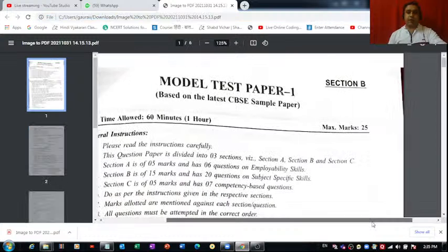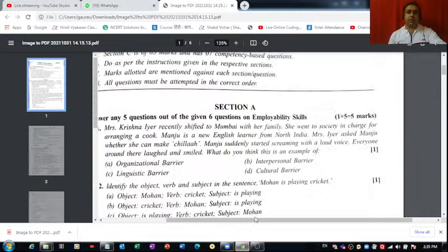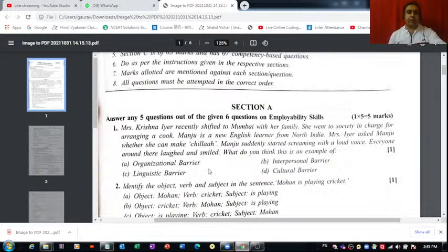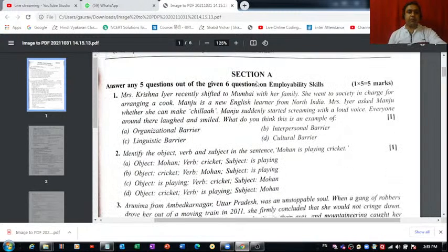So it's the model sample paper number 3, which I am taking now. So section A is, as you guys know very well, 6 questions based on the employability skills, and out of these 6, we have to attempt any 5.